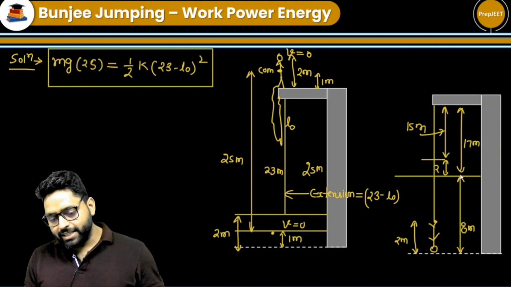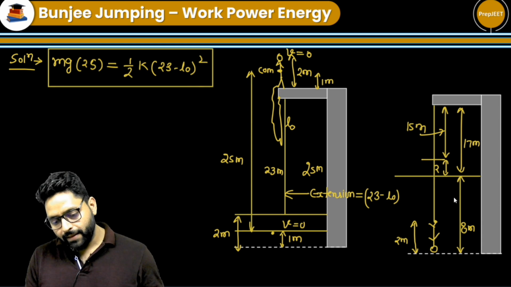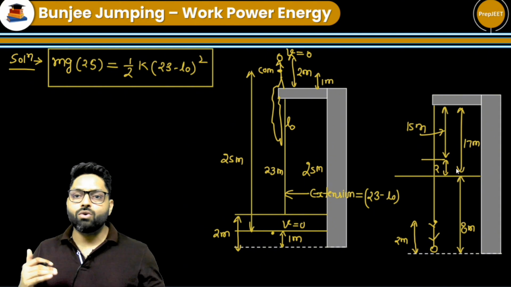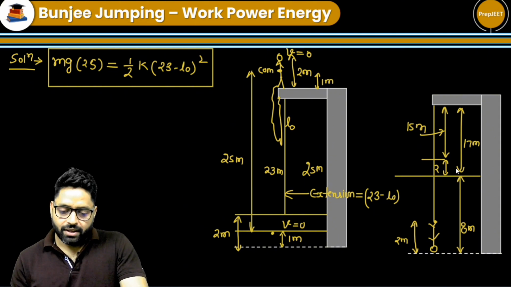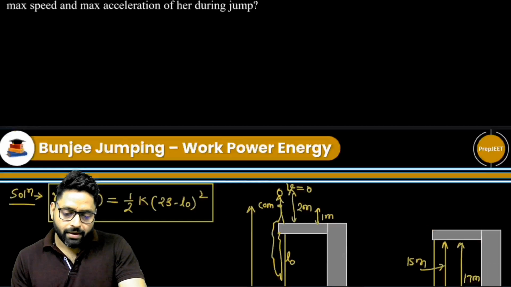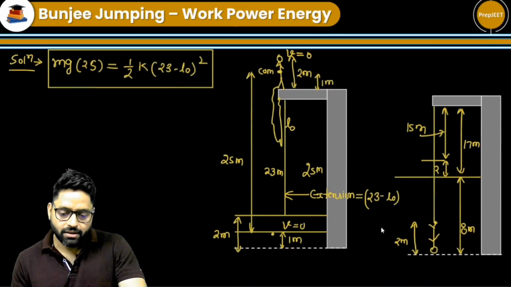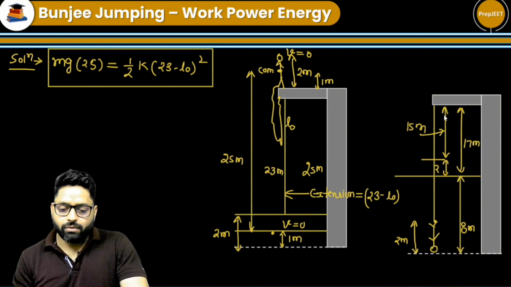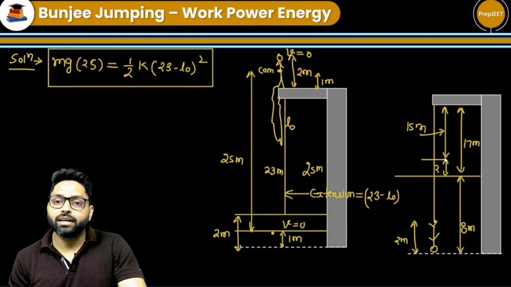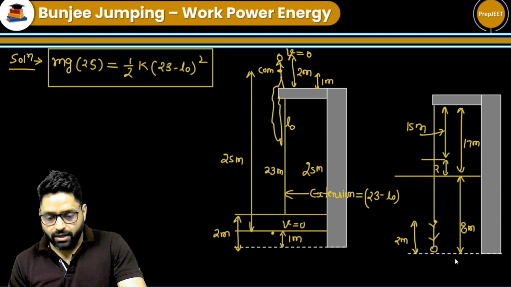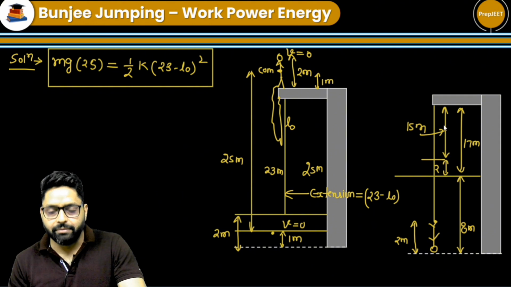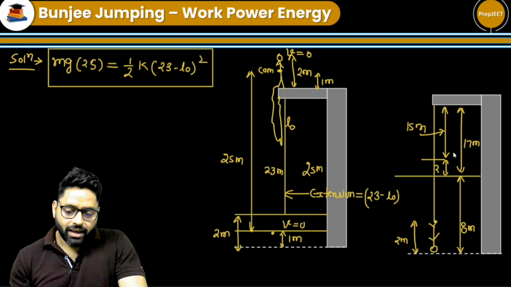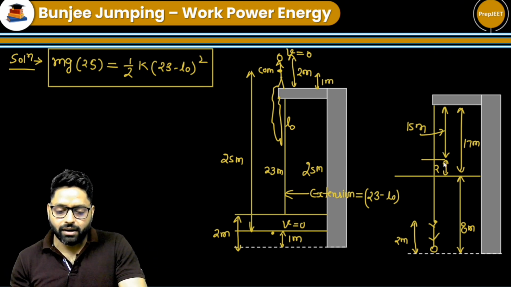Okay. So when she is hanging here at rest, when the string force is balancing her weight, her head is 8 meters above the water surface, and her leg will be 10 meters above the water surface. So what will be the length of the string here? That will be 15 meters. So extension in the string will be 15 minus L naught, and because of that extension, the weight of the girl is being balanced.